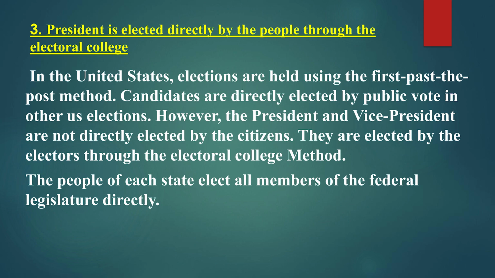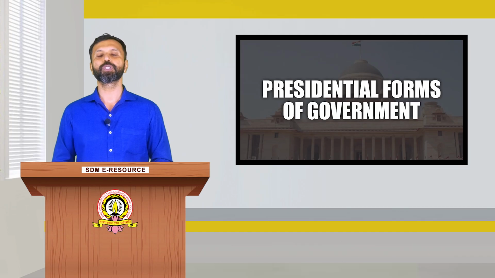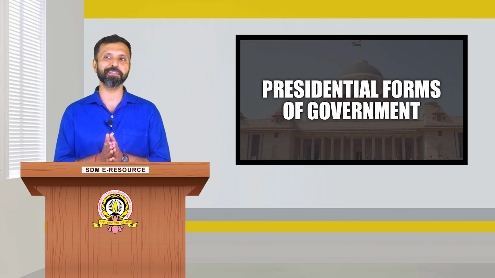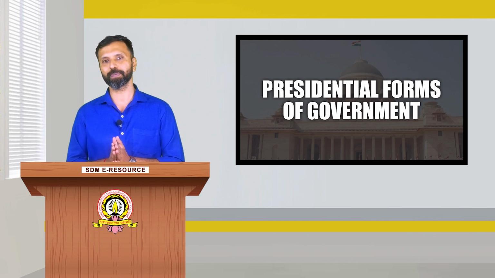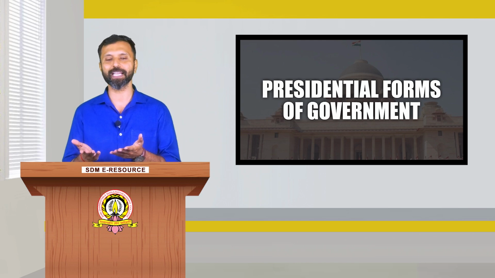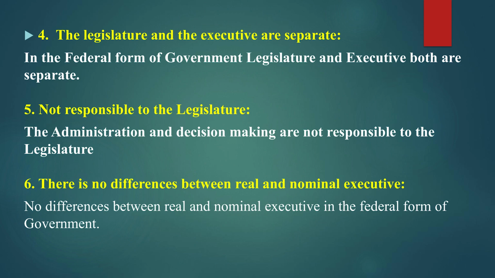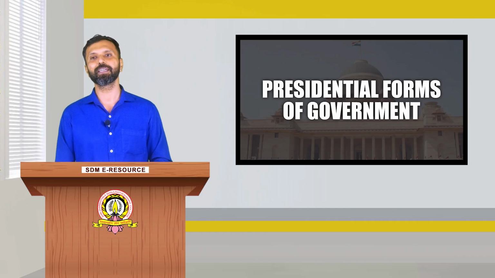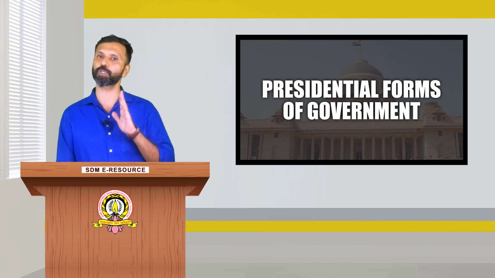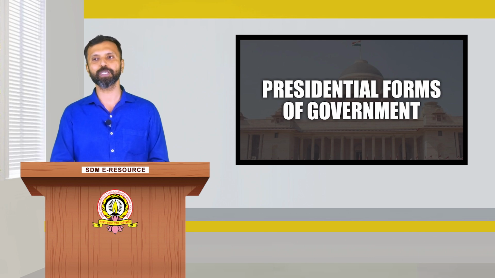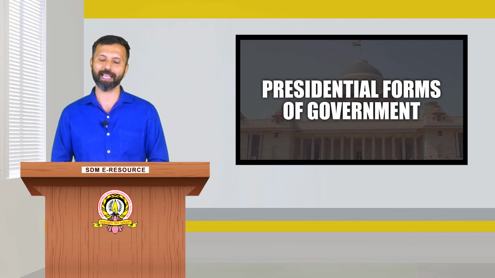The people of each state elect all members of the federal legislature directly. Another feature is that the legislature and the executive are separate. In the parliamentary form of government, we must understand that the legislature and the executive are the same. But in the presidential form of government, the legislature and the executive are separate. And the executive is not responsible to the legislature, and there is no difference between real and nominal executives.